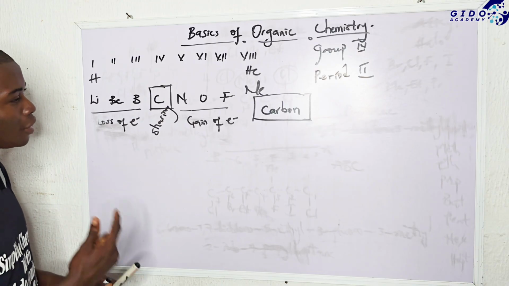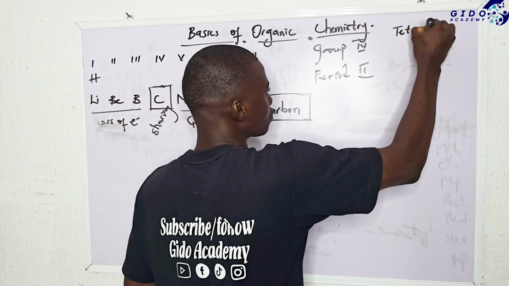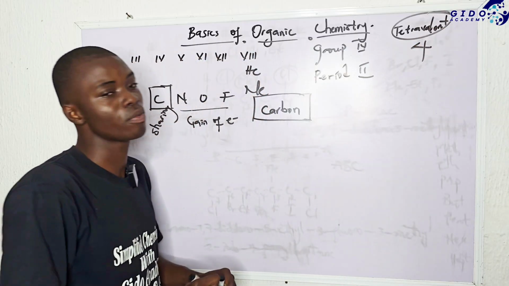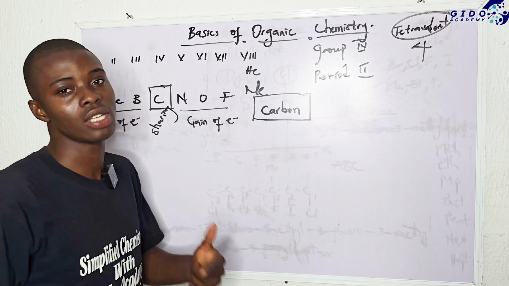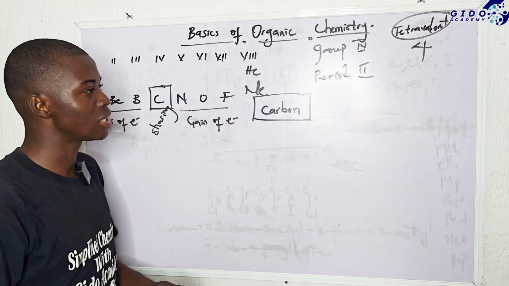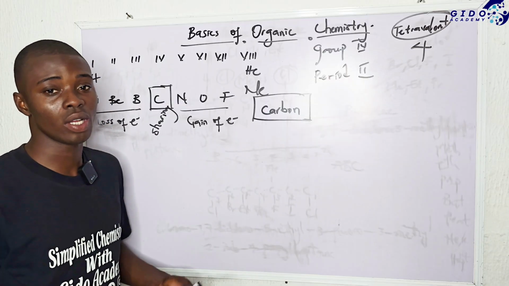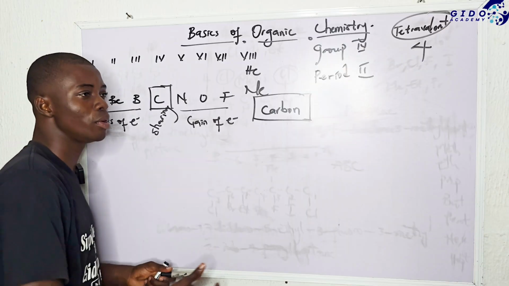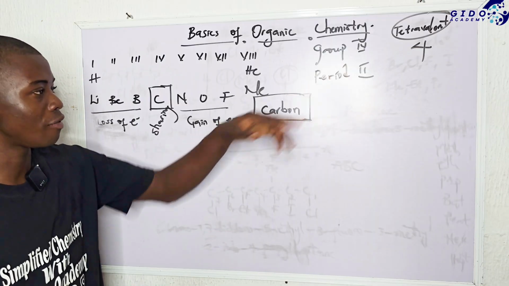Carbon has 4 affinity units. That is to say, carbon is tetravalent. What I mean is that carbon has the ability to be bonded to 4 substituents. Let me rather say it can utilize its 4 bonds, so that you won't say it must be 4 substituents. Carbon has 4 bonds, so carbon can be bonded to 4 different things, or to 2, or to 3, depending on the way carbon wants to use the bond, maybe in form of sigma or in form of pi. But at the end of the whole thing, carbon has 4 affinity units.